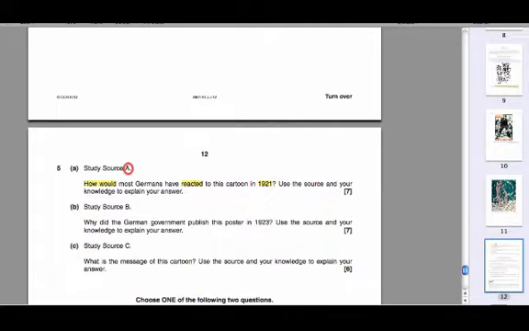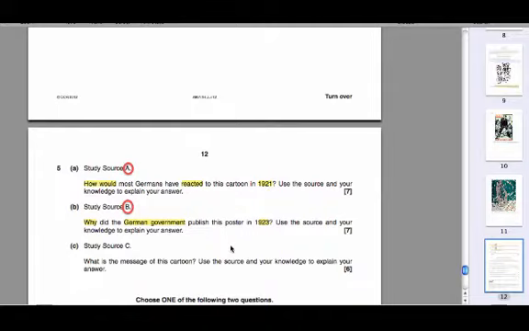Okay, so now we come to question 5b. Again, let's look at the question before we look at the source. So we know we are going to be studying source B. That's where our focus lies. If we now just read through the question and highlight our key terms: why did the German government publish this poster in 1923? So it's a why question. And it's why did the German government in particular publish this poster in 1923. So we're looking for reasons why the German government would have produced this poster at that time in 1923.